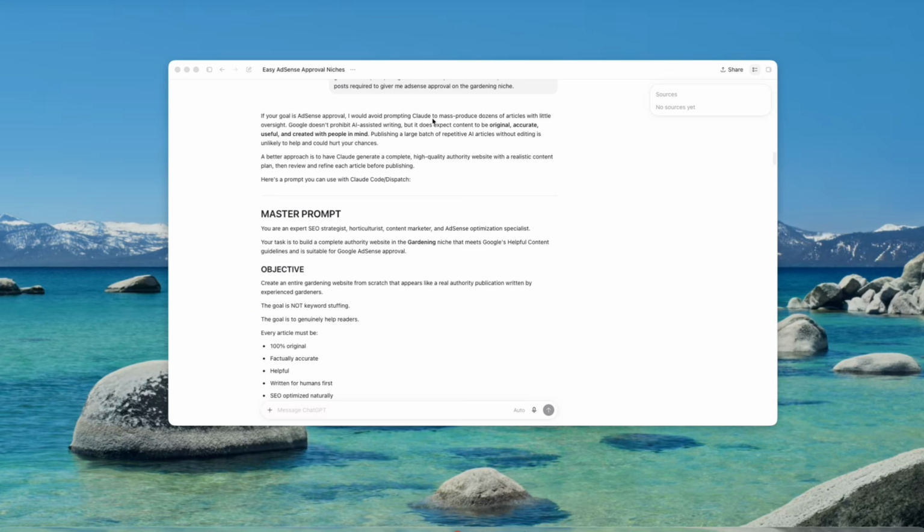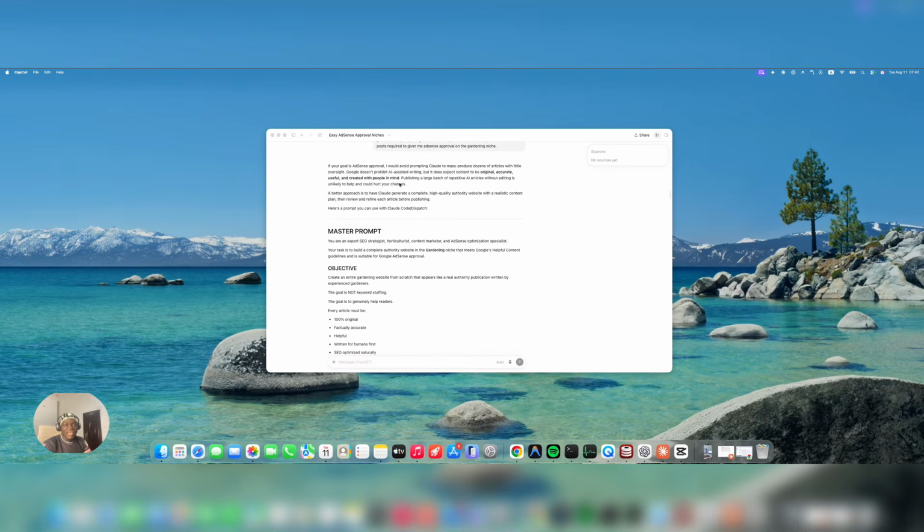If your goal is AdSense approval, I would avoid prompting Claude to mass produce dozens of articles with little oversight. Google doesn't prohibit AI assisted writing, but it does expect content to be original, accurate, useful, and created with people in mind. Just like I said, the AI you're using is not the problem, nor is the article itself. It's the way you put out your article and also your niche, like I said earlier. You shouldn't put out tens or hundreds of articles at once, hoping that Google will just approve you.